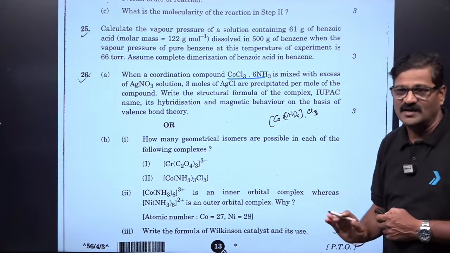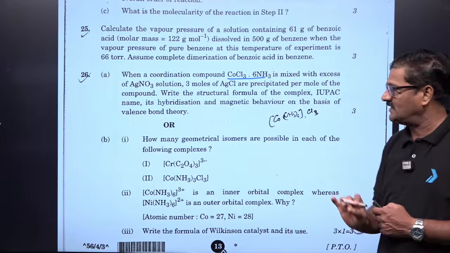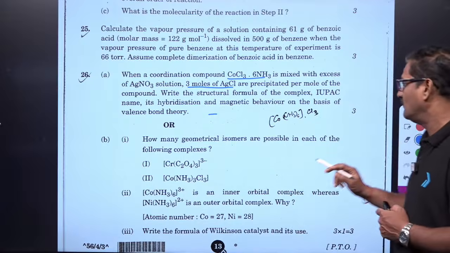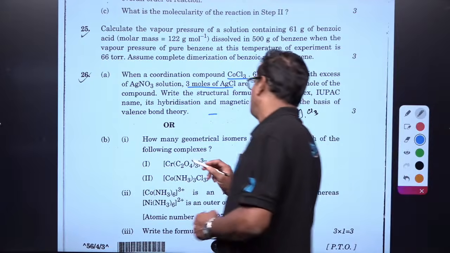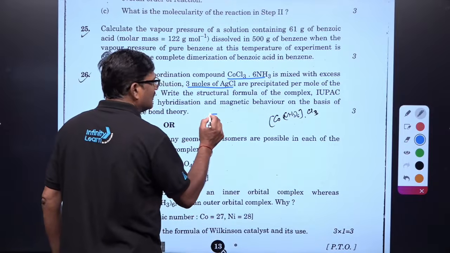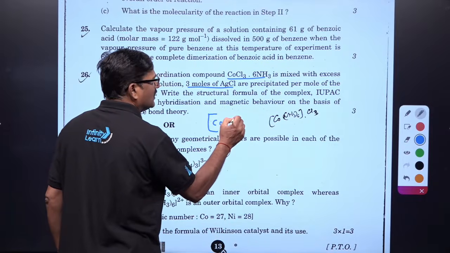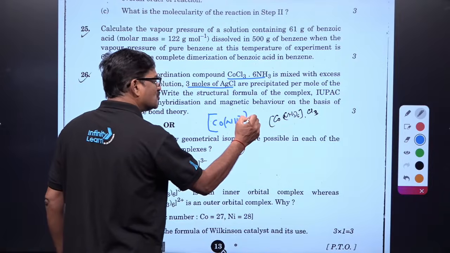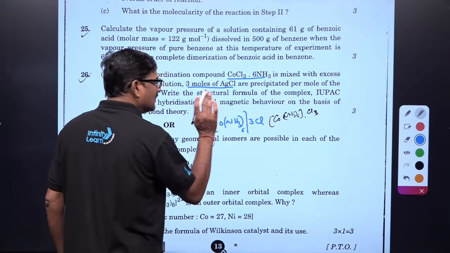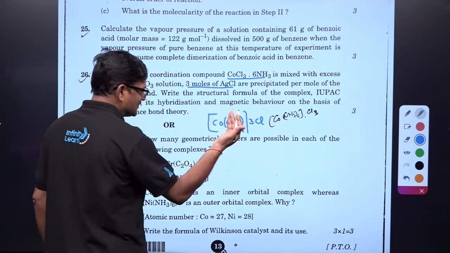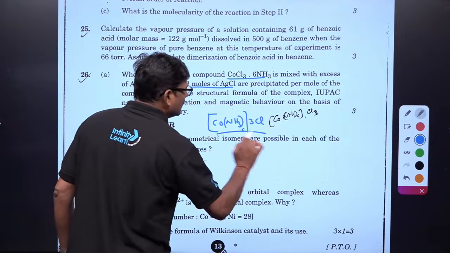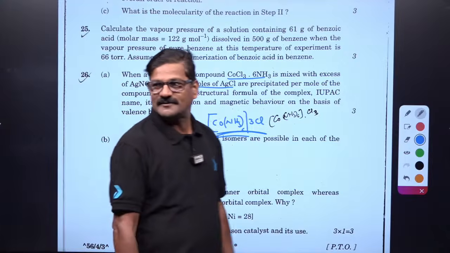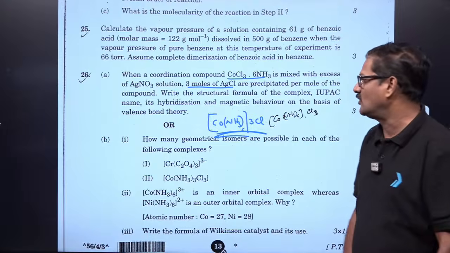Moving ahead, and one more thing, this is very important. CoCl3·6NH3. Werner's experiment is explained in the NCERT, and it said that 3 moles of AgCl have been formed. When 3 moles of AgCl have been formed, you can keep 3 Cl outside the square bracket, so [Co(NH3)6]Cl3, and the IUPAC name is hexaamminecobalt(III) chloride, right? Hexaamminecobalt(III) chloride.